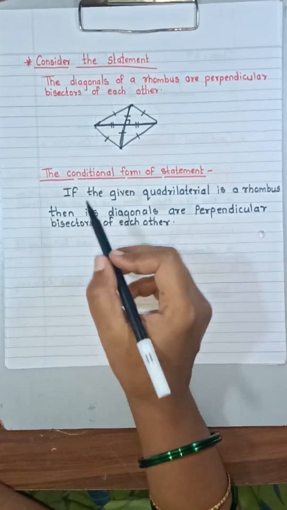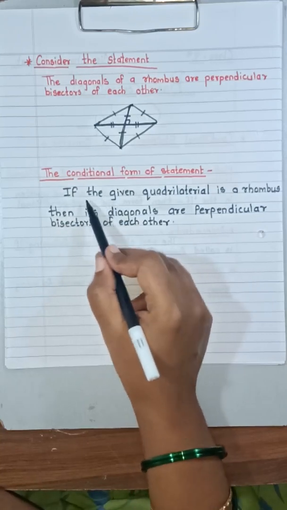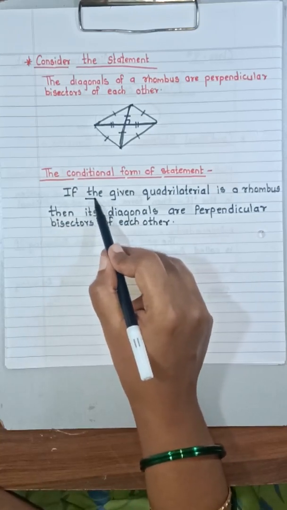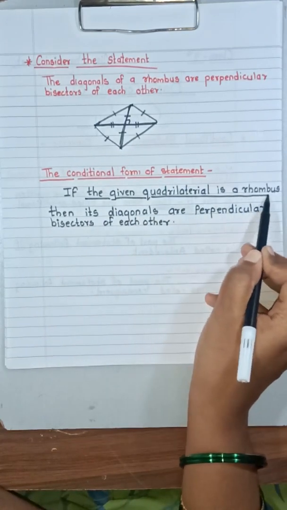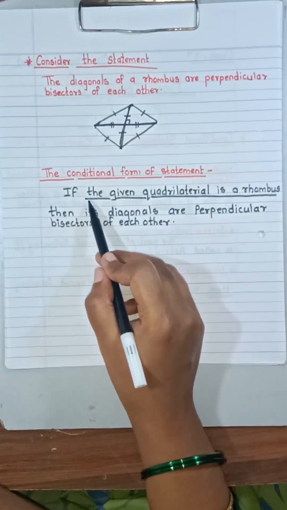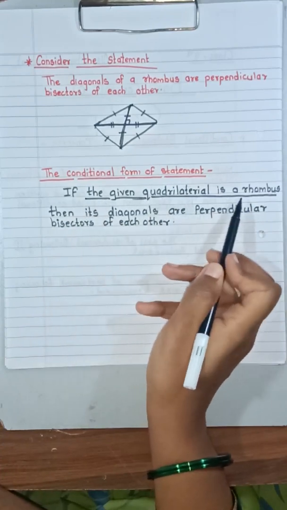Now children, you can see the statement has started with if. Whatever part of the statement is there after if, see, I am underlining it: the given quadrilateral is a rhombus.